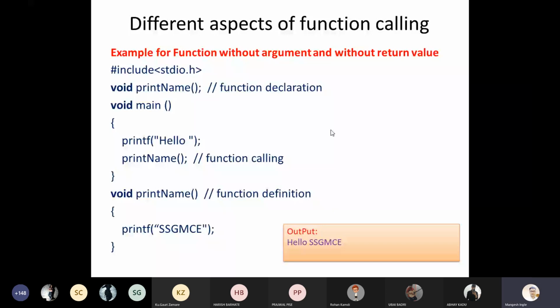But before terminating, or before control goes outside the program, the cursor control switches to the printname function, because at that time we are calling that printname function. So the cursor will switch to line number 2, void printname. The compiler finds out whether the function is implemented, whether it is defined or not. Yes, we have defined the function. Below that you can see void printname, that function definition. Here we can see printf ssgmc, and your output is hello ssgmc.